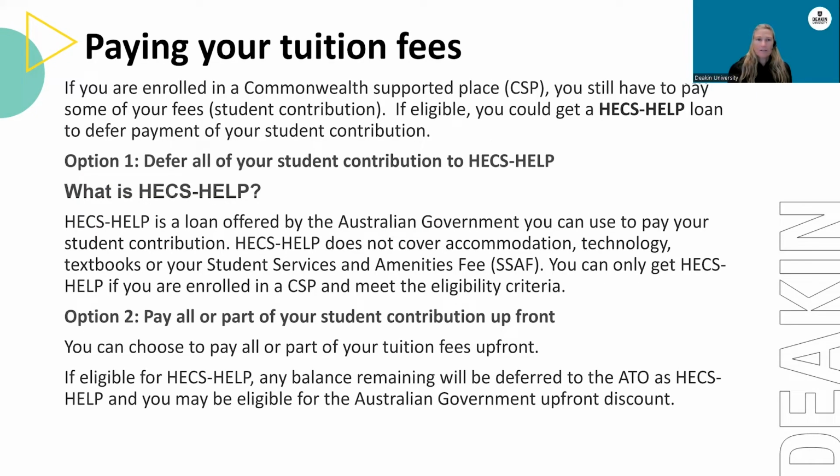So, paying tuition fees. If you are enrolled in a Commonwealth supported place, you still have to pay some of your fees, a student contribution. If eligible, you could get a HECS Help loan to defer payment of your student contribution. Option 1, you can defer all of your student contribution to HECS Help. So what is HECS Help? HECS Help is a loan offered by the Australian Government you can use to pay your student contribution. HECS Help does not cover accommodation, technology, textbooks, or your student services and amenities fee. You can only get HECS Help if you are enrolled in a CSP and meet the eligibility criteria.